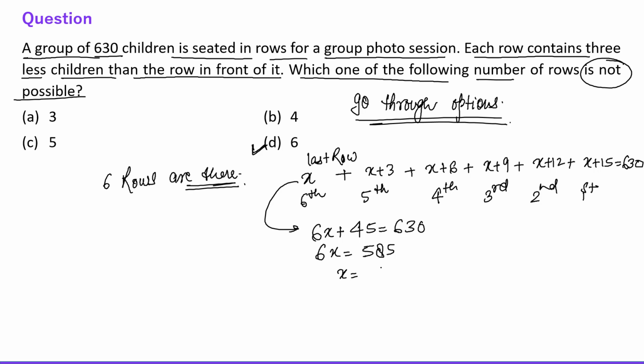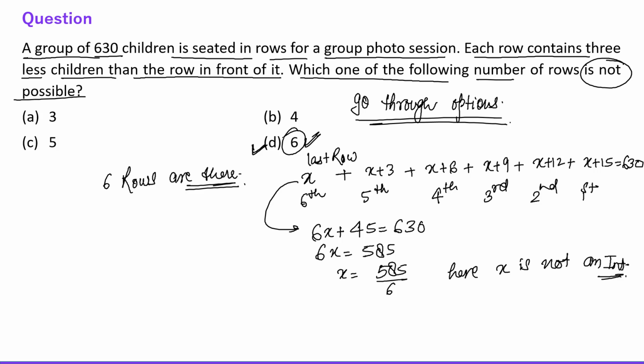Then x is equal to 585 divided by 6, right? 585 is not divisible by 6. So here x is not an integer, right? We can't find a complete x as a number. So obviously 6 rows are not possible, right?